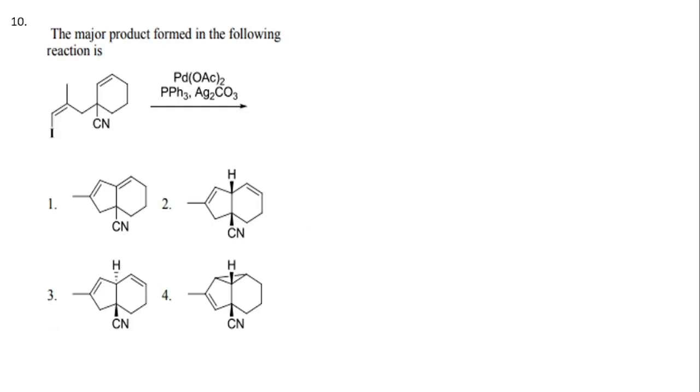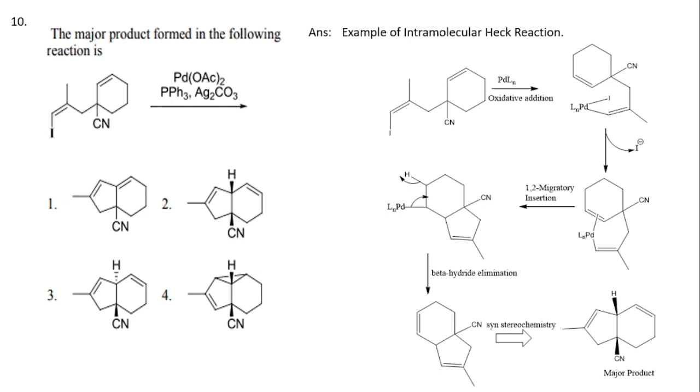And the last problem is you need to find out the major product formed in the following reaction. This is a type of intramolecular Heck reaction. Okay. Here in this reaction, first it undergoes oxidative addition. Here they have given this palladium catalyst. So first it undergoes oxidative addition, and this carbon-halide bond will be broken, and it undergoes oxidative addition with this palladium catalyst.